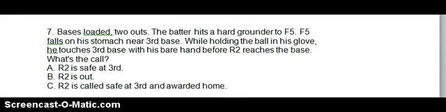Number 7. Bases loaded, 2 outs. The batter hits a hard grounder to F5. F5 falls on his stomach near third base. While holding the ball in his glove, he touches third base with his bare hand before R2 reaches the base. What's the call?